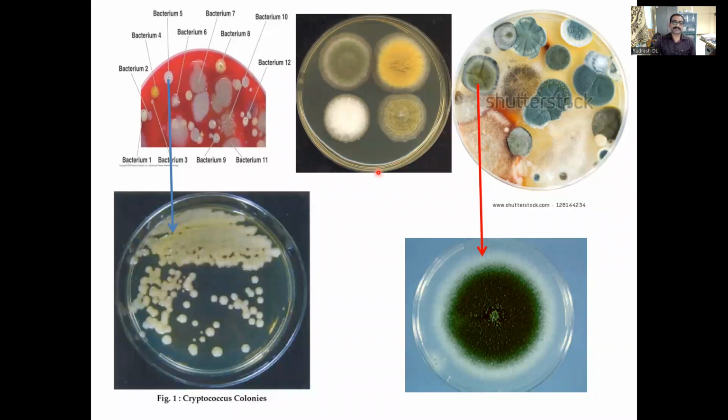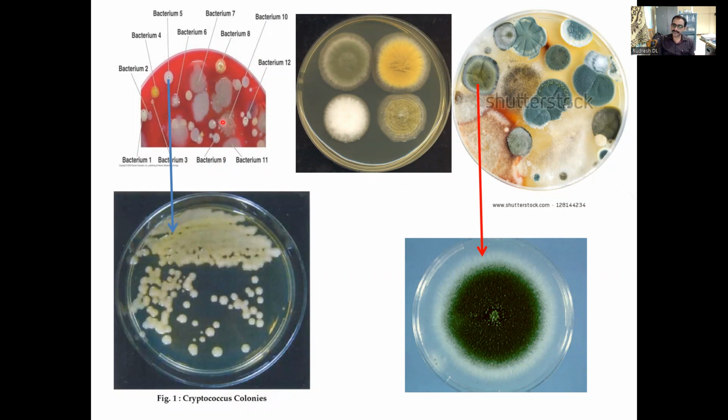I was telling you about pure culturing. For example, you can see here these are the colonies of bacteria that are grown on nutrient medium. So each individual colony is pure in itself.